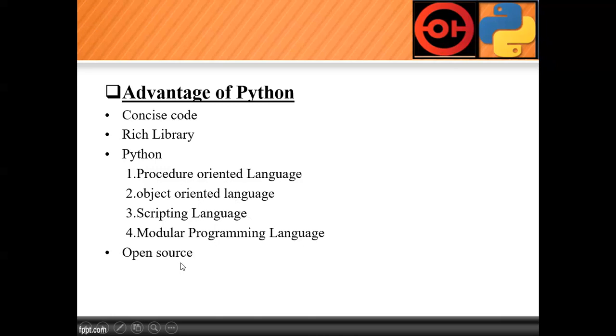Afterwards, open source. Python is open source. So why do we call Python open source? It is freely available, and we call that open source. When we say open source, it means free to use, free to configure. Once we get free software, we cannot say that particular software is open source. If we get software or some distributions for free, and after that we are able to configure the content, able to configure the software, then and only then can we say that it is open source.